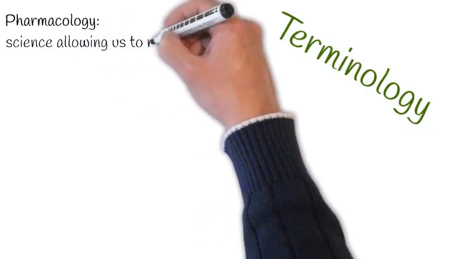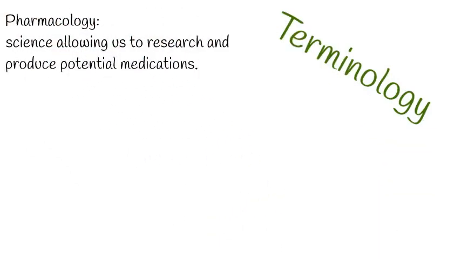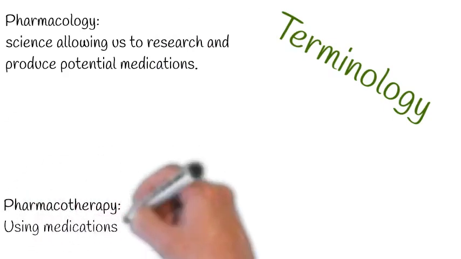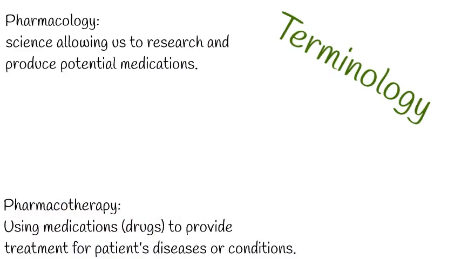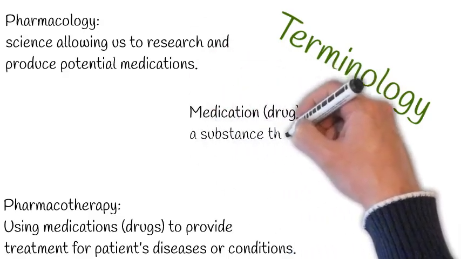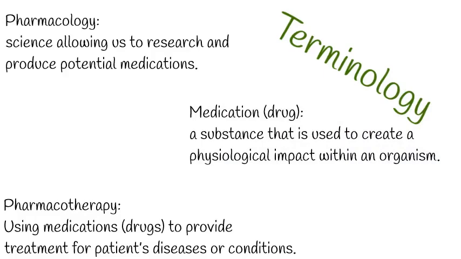course of the semester. First, pharmacology. Pharmacology is the science that allows us to research and produce potential medications. Second is pharmacotherapy. Pharmacotherapy is using medications to provide treatment for patients' disease or condition. A common term in both of these that's essential to understand is medication. A medication is a substance that's used to create a physiological impact within an organism. This is also commonly referred to as a drug.